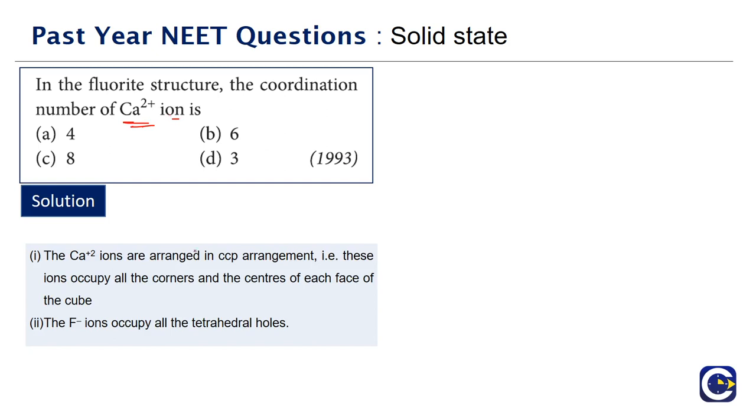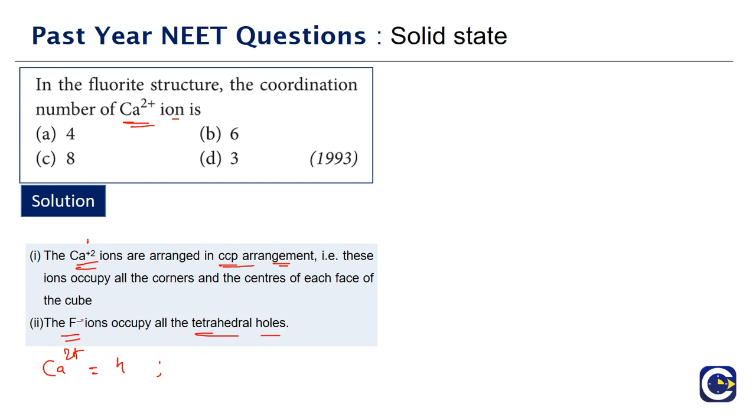The fluorite structure is basically where the calcium ions occupy the CCP or FCC arrangement, and the fluoride ions occupy all the tetrahedral voids. Remember, the effective number of calcium atoms in the unit cell, because it is forming FCC, will be 4.